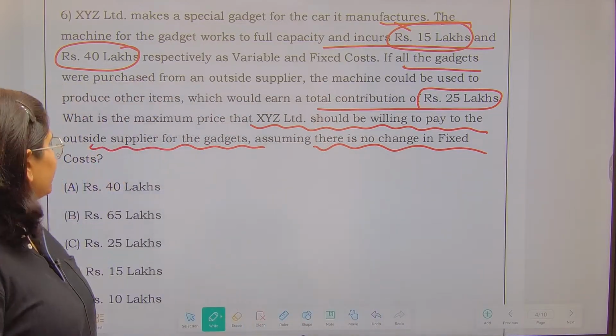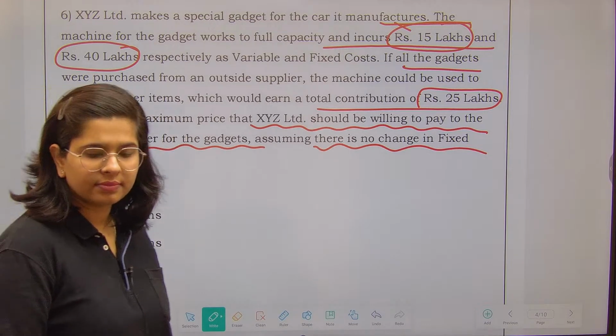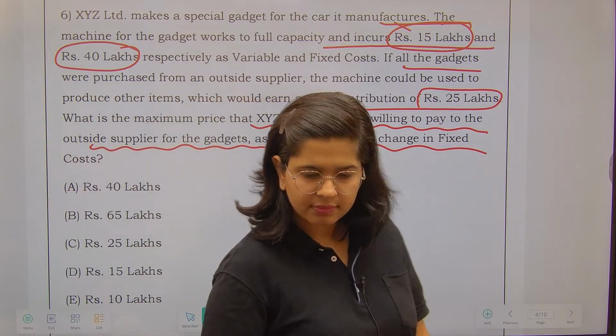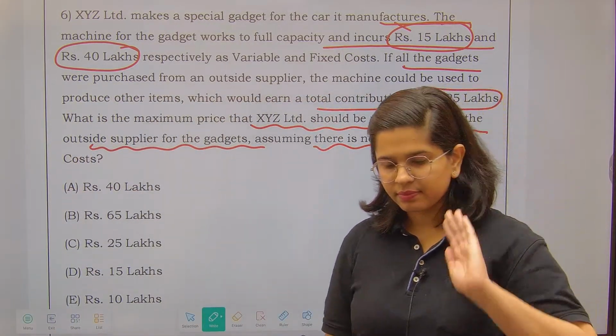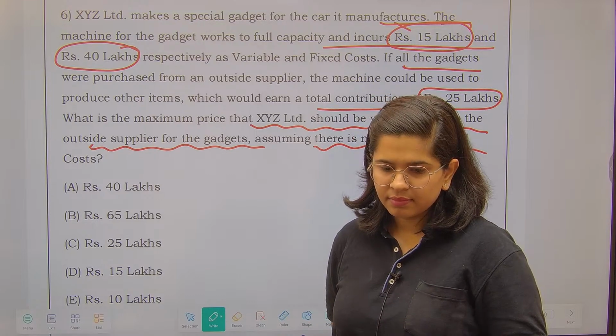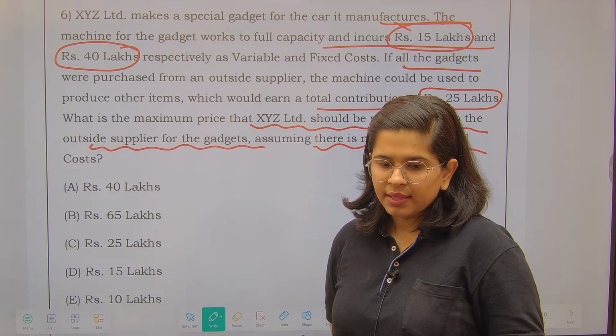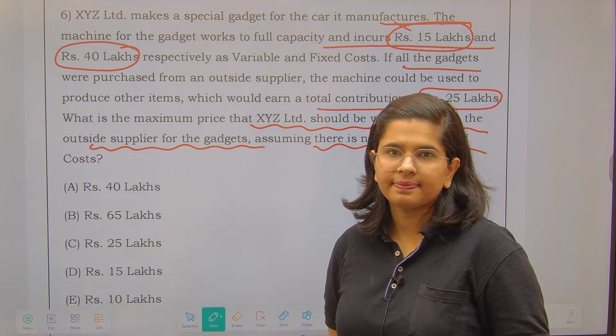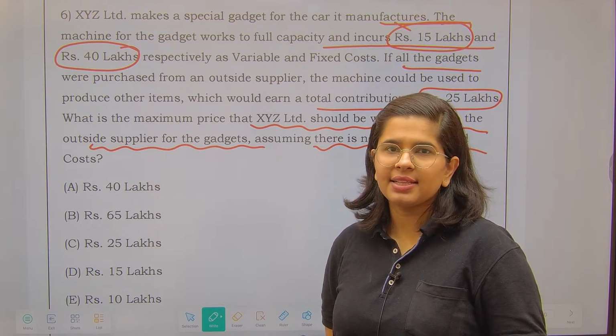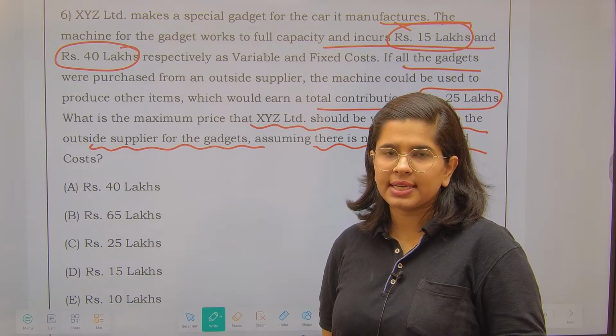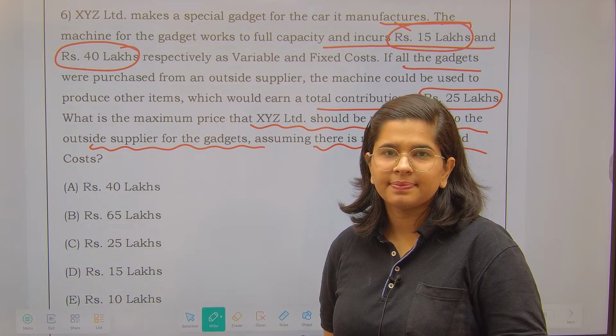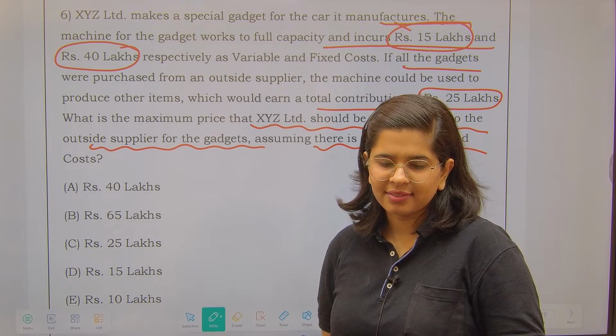The answer for it, this question, shall I just tell the answer and move ahead without discussing any of the concept? Will that be fine?